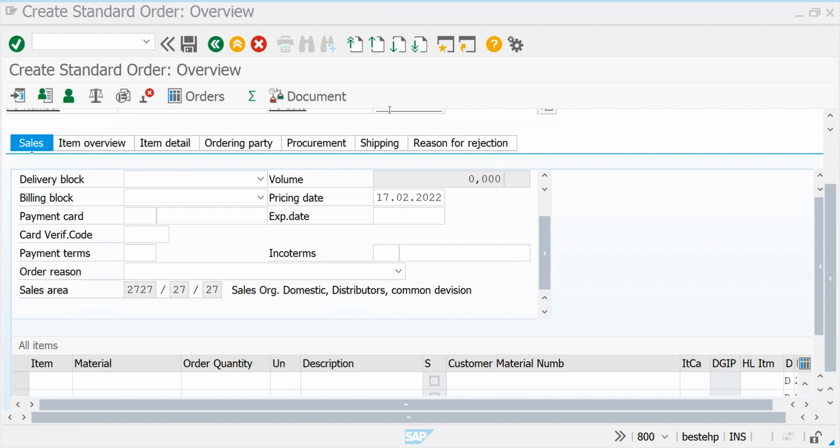A van goes to a certain street and puts the stock, like in FMCG, if you see Horlicks or Rexona, some van comes to the Kirana shops and puts some stock, right? That is called van sales, like in one of my projects. In the similar way, you have to think about what the customer is looking for. Okay, that's it for solving the error with common distribution channels and common division.